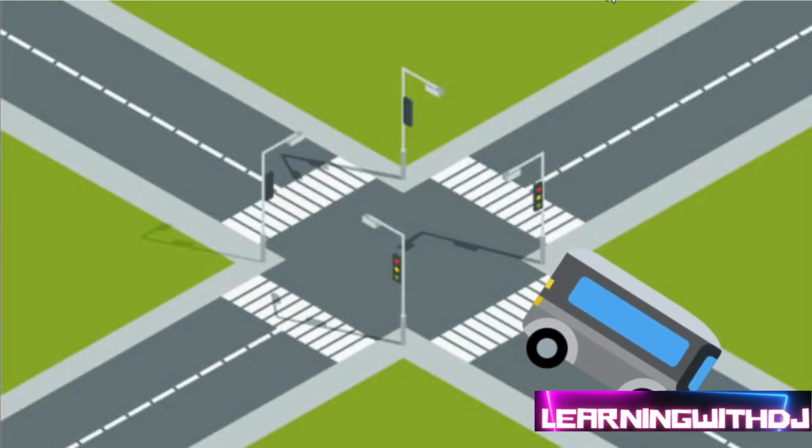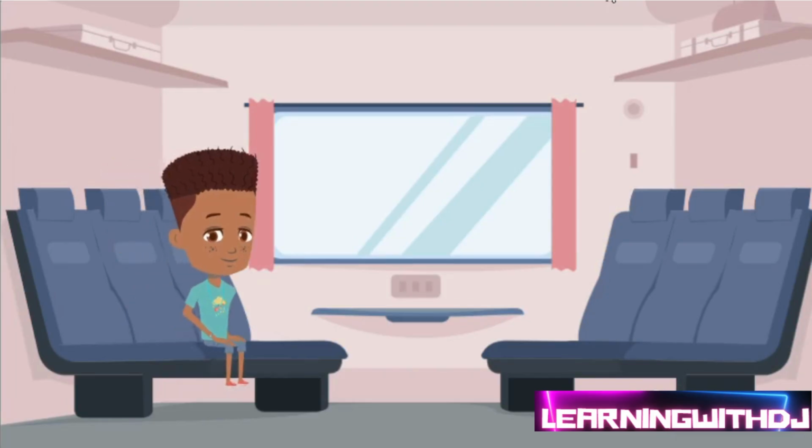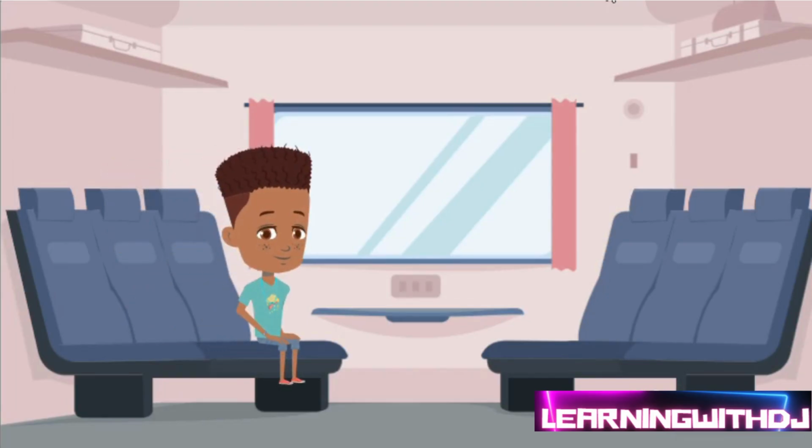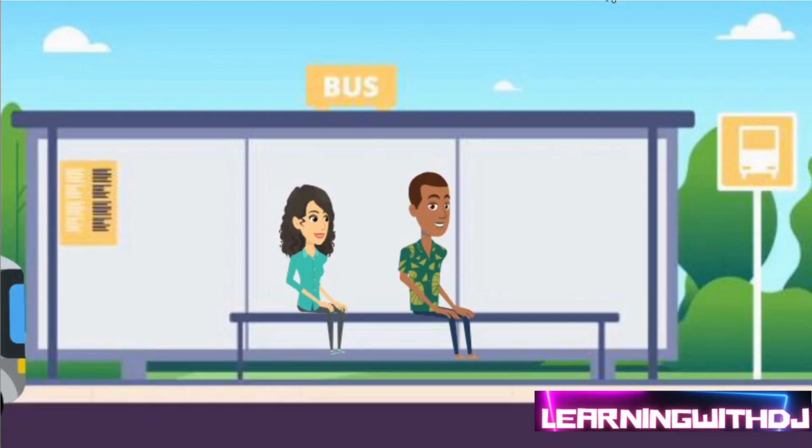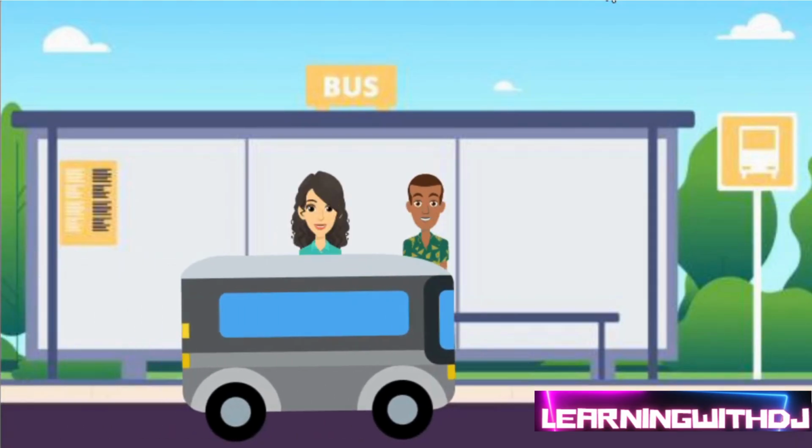And as you continue your bus journey, the bus turns left and right. When the bus turns, your body tilts in the opposite direction of the turn due to inertia of direction. The tendency of a body or object to oppose any change in the direction of its motion is called inertia of direction.